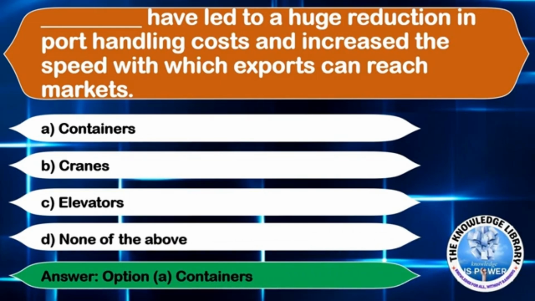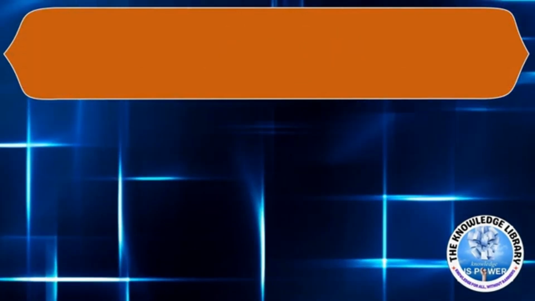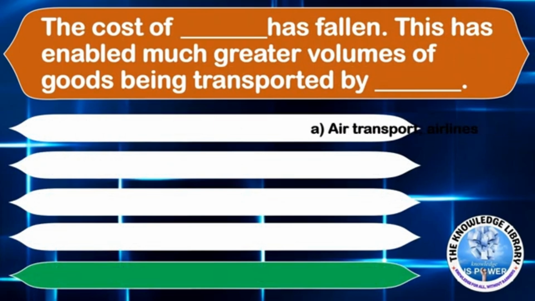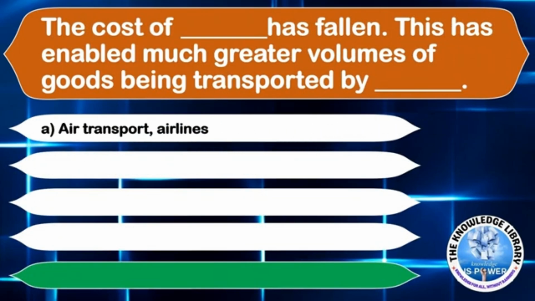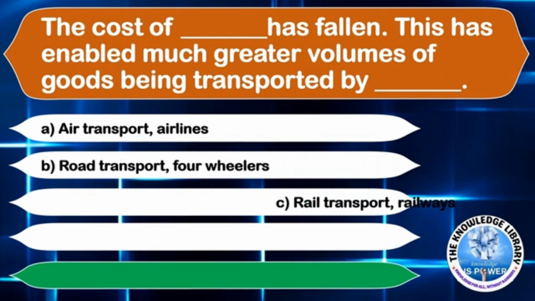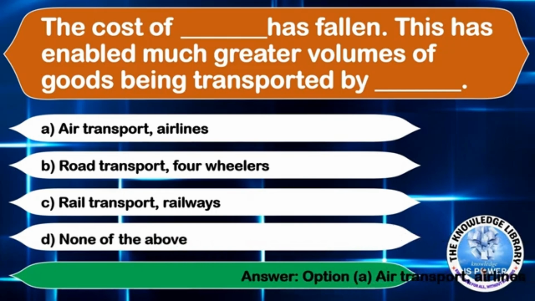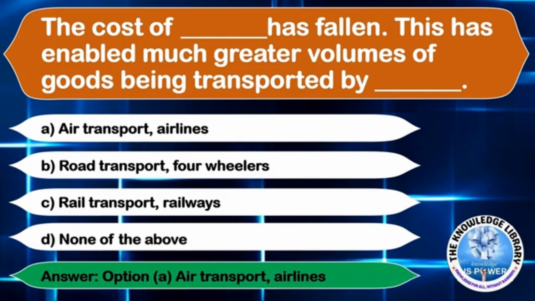The next question is, the cost of dash has fallen. This has enabled much greater volumes of goods being transported by dash. Option A air transport airlines, option B road transport four-wheelers, option C rail transport and railways, or option D none of the above. The correct answer is option A air transport airlines.